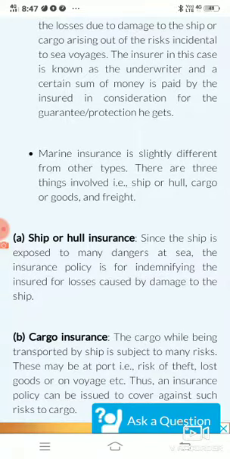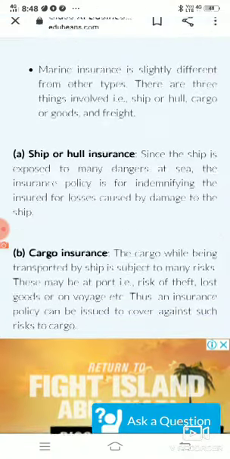So you can say marine insurance is slightly different from other types. There are three things involved here: ship or hull, cargo or goods, and freight. It means marine insurance is a type of insurance where we basically insure the ship, which we call a boat, the cargo, which we can also call the goods inside the boat, and the freight, which is basically the charges paid by the buyer of the goods to the owner of a ship for carrying goods from one place to another. So we can go through this deeply here.